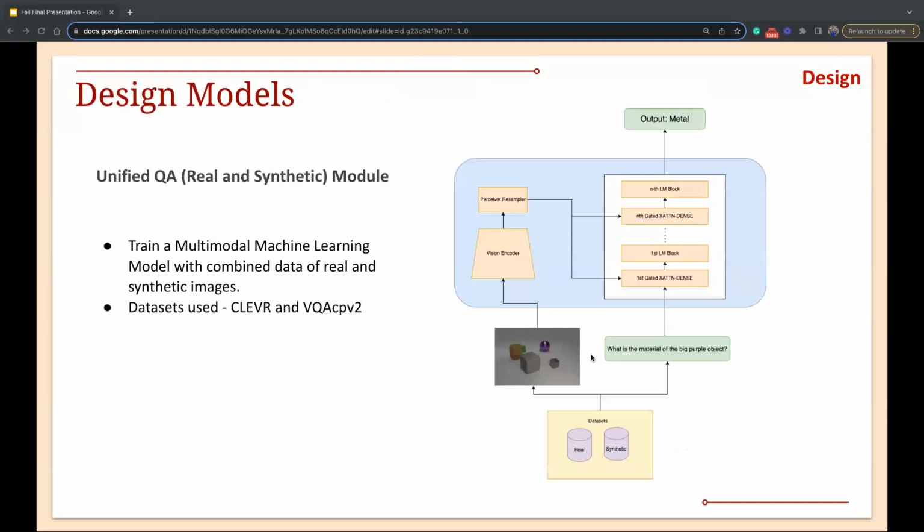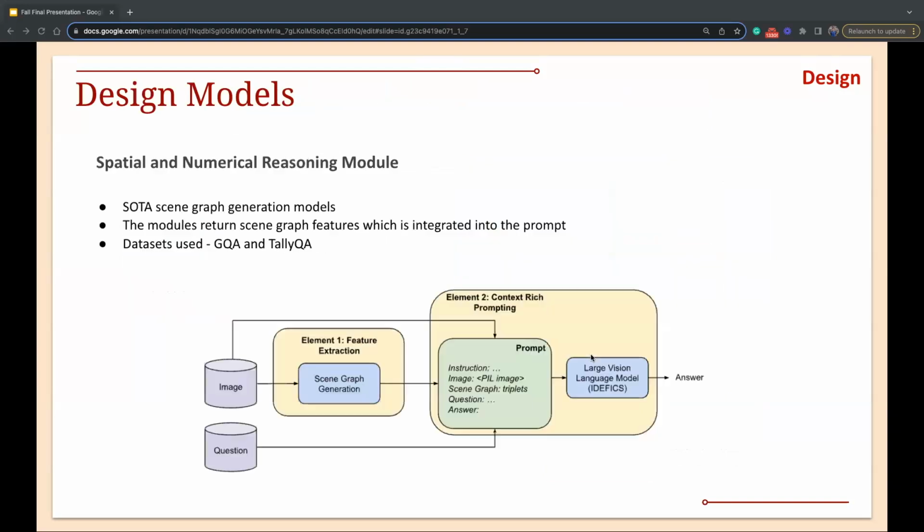And then we introduced some designs of our own in our system. For the unified QA model, we fine-tune the Idefics with both real and synthetic images using low-rank adapters. The LoRA layers are injected in all attention layers. For the spatial reasoning module, scene graph generation is used, as we introduced before.